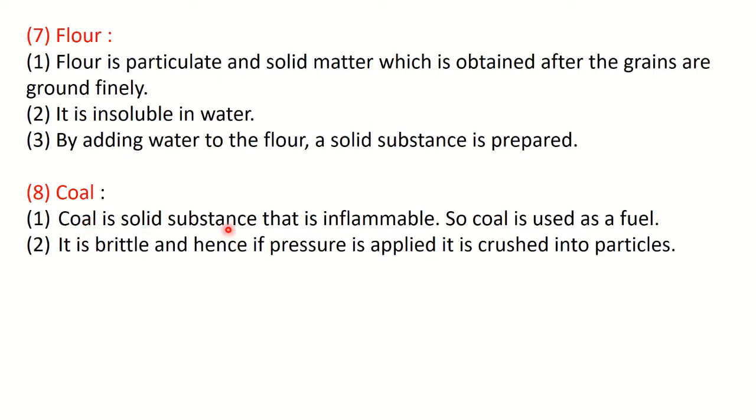Coal is again a solid substance and it is inflammable. Therefore, it is used as fuel. Again, coal is brittle and hence if pressure is applied, it can be crushed into fine particles. Okay, so all these similar properties you can write for glass, for coal, and for chalk. Chalk also is brittle and when pressure is applied, it is crushed into fine particles.